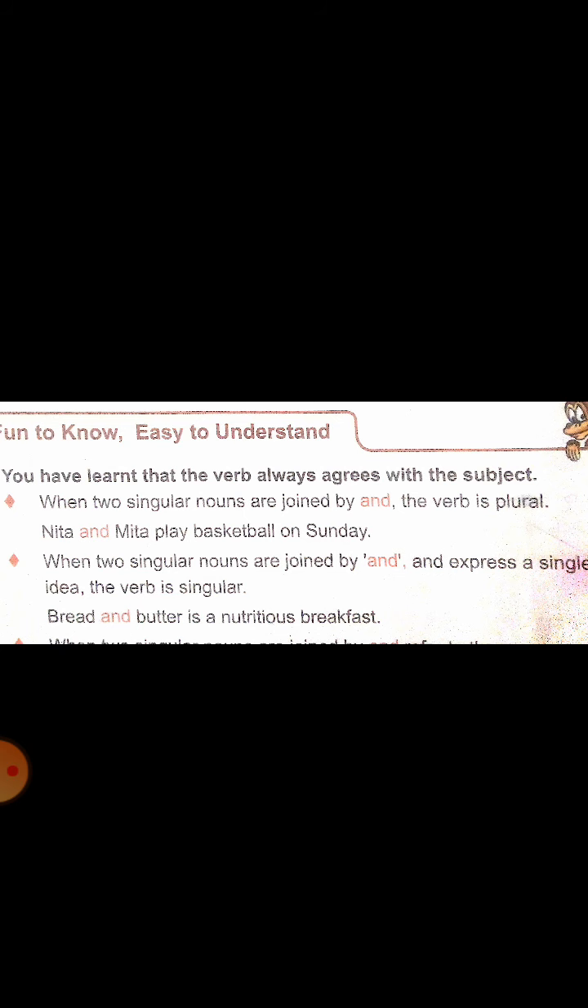What is the verb in the sentence? The verb in the sentence is. It is a present form. What is the plural form of is? Are. You cannot add are, as bread and butter is always singular. It goes together and it expresses a single idea. So it is always singular and it agrees with the singular verb. Read the sentence. Bread and butter is a nutritious breakfast.